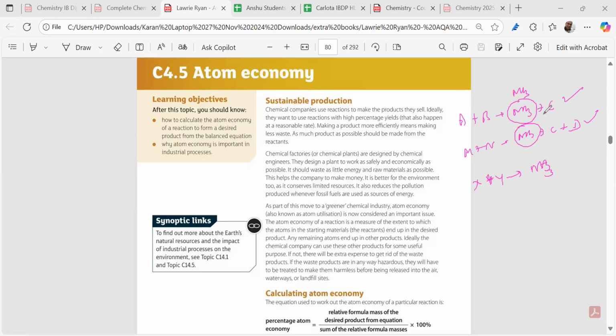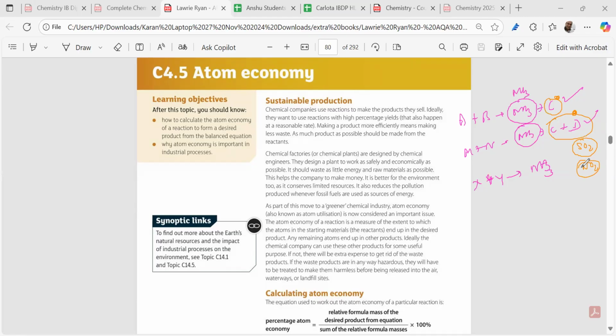But see, we have to think of the Mother Earth. Why? Because the products which you get over here, suppose in the first reaction you're getting C, in the next reaction you're getting C plus D, have to be disposed, discarded, right? Now, these might not be safe products to dispose. Suppose sulfur dioxide, it's not a safe product. Nitrogen dioxide. These can give you acid rain. So there are many products which we have to dispose of safely, or it is unsafe to dispose, or we have to dispose of with care. Products which can hamper the Mother Earth, right?